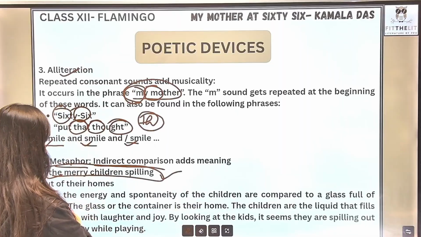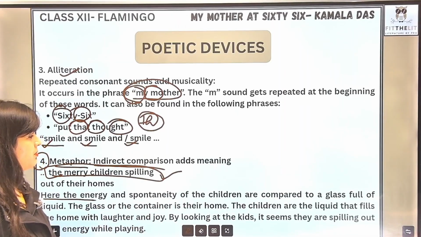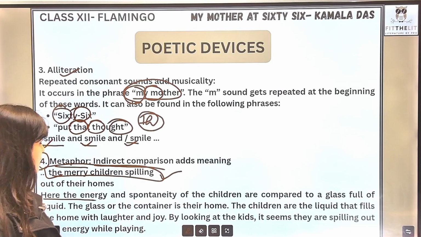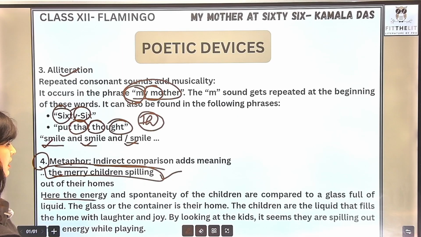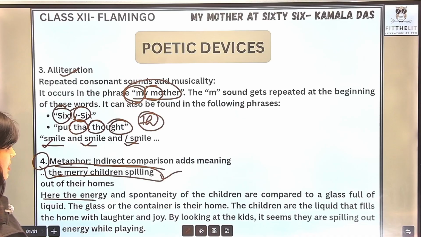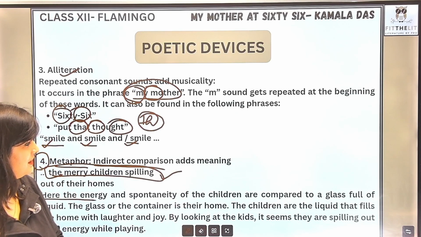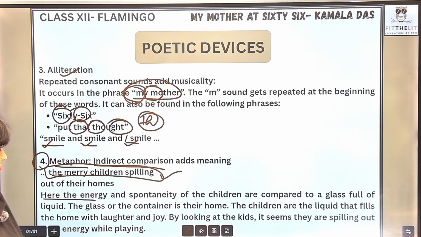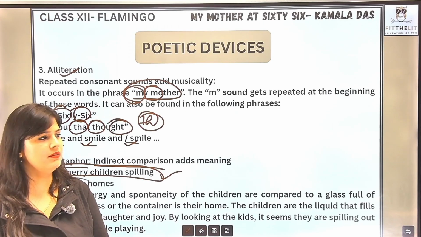So this is metaphor. Here the energy and spontaneity of the children are compared to a glass full of liquid. The glass or the container is their home. The children are the liquid that fills the home with laughter and joy. While looking at the kids, it seems they are spilling out with energy while playing, right?